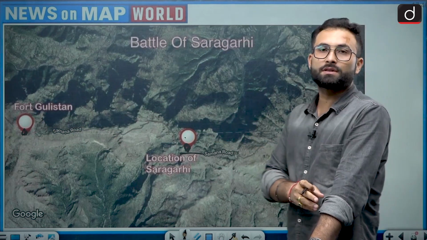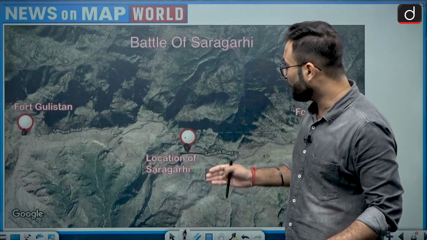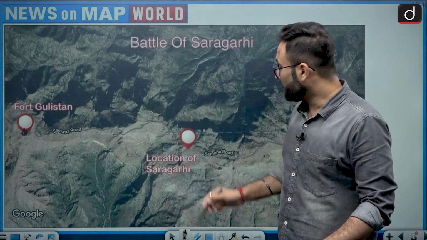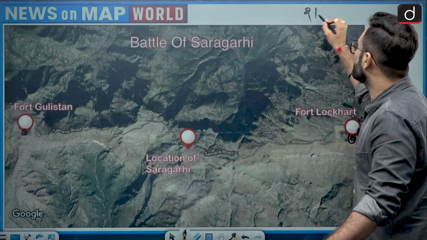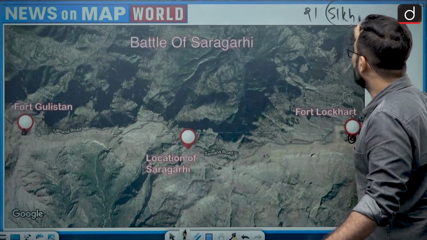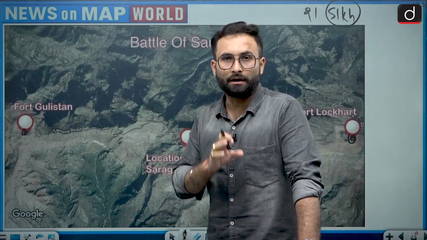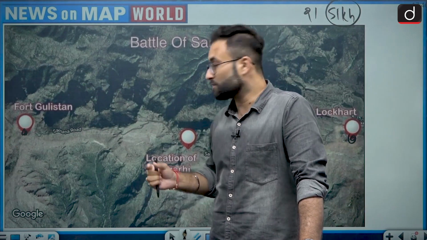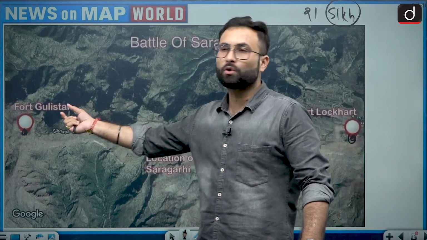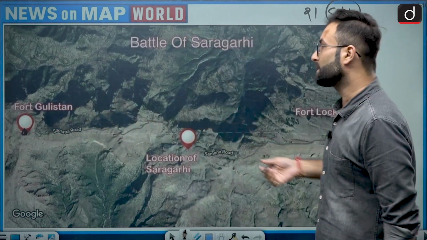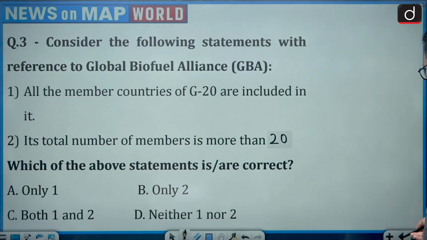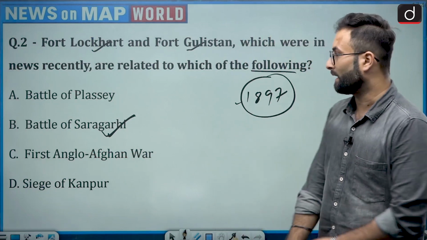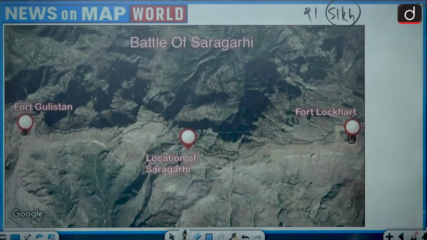There was a tribal war which happened in 1897. At that point of time, they attacked this particular area, and they wanted to go further to Gulistan. But here in this place, there were 21 Sikh soldiers who held them for the whole day. The tribal forces were in huge number, still only 21 Sikh soldiers held them here, and they could not reach Gulistan. That is why that battle is remembered. Coming to the question again, option B would be your right answer, that is Battle of Saragarhi.